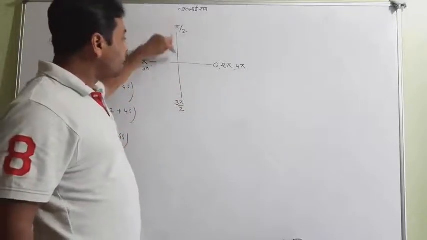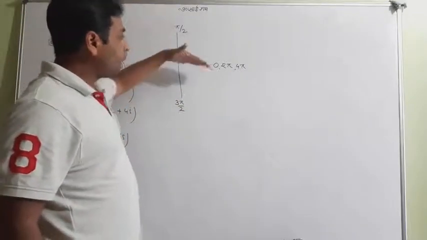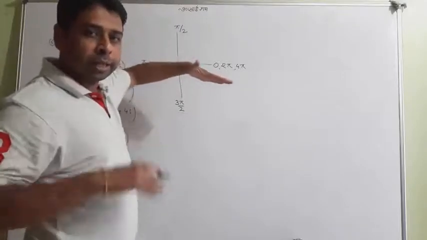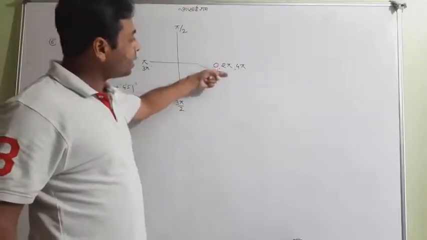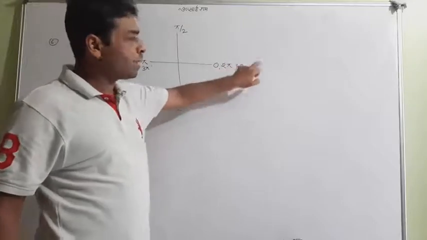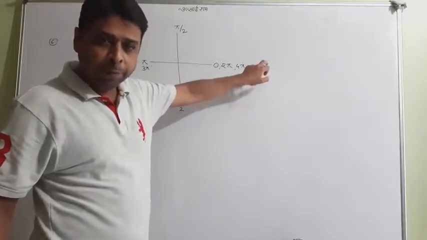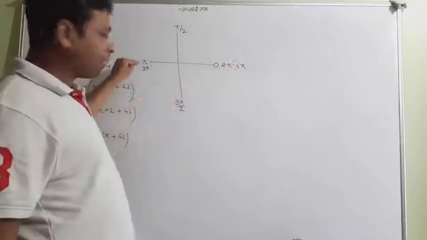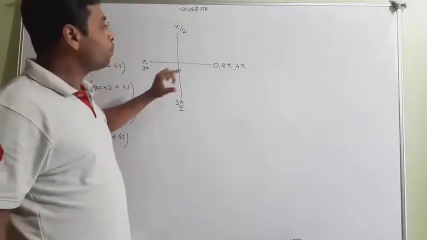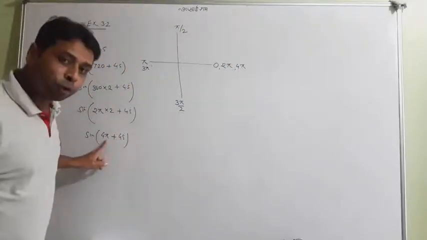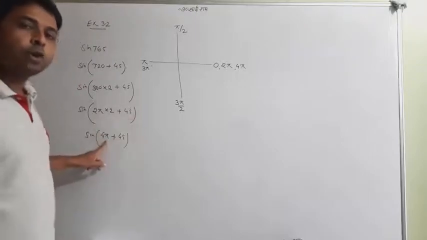I am not talking about the vertical line angles, I am talking about the angles on the horizontal line. On the right side we have 0, 2 pi, 4 pi, 6 pi, 8 pi, all even multiples of pi, and on the left definitely odd multiples of pi. So one should be sure that this is 4 pi. How did we get that 4 pi?